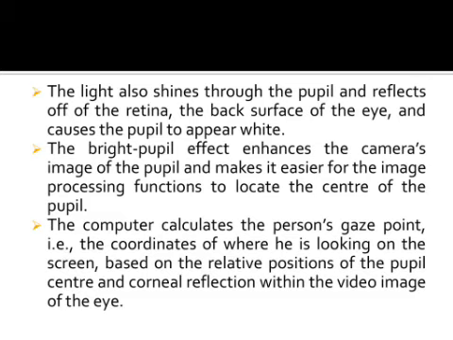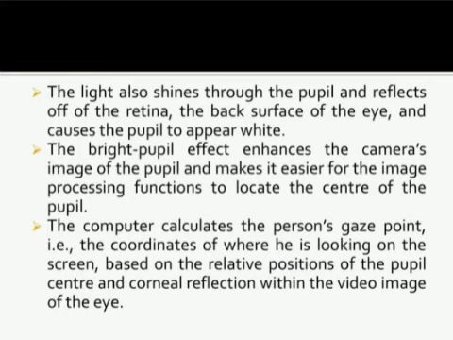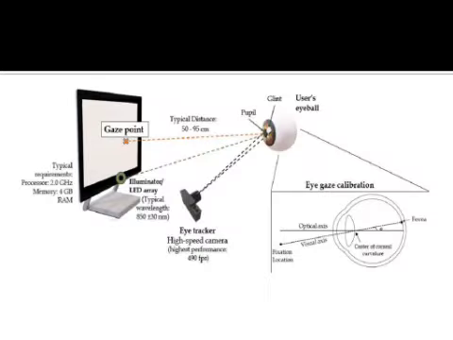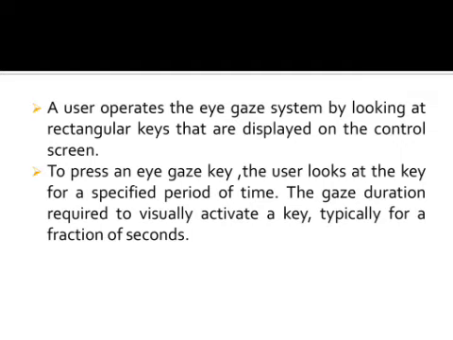The light also shines through the pupil and reflects off the retina, the back surface of the eye, and causes the pupil to appear white. Then bright pupil effect enhances the camera's image of the pupil and makes it easier for the image processing functions to locate the center of the pupil. Now the computer calculates a person's gaze point, that is the coordinate of where he is looking on the screen. This is a diagrammatic representation of the working of eye gaze system, which I have explained in previous slides.